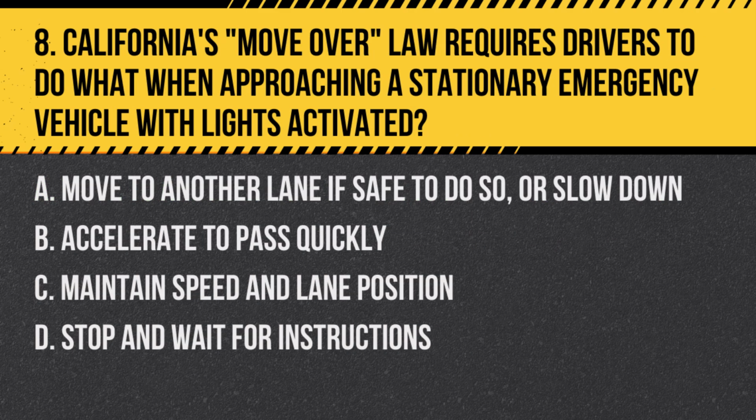Question 8. California's Move Over law requires drivers to do what when approaching a stationary emergency vehicle with lights activated? A. Move to another lane if safe to do so, or slow down. B. Accelerate to pass quickly. C. Maintain speed and lane position. D. Stop and wait for instructions. Answer: A. Move to another lane if safe to do so, or slow down. This law aims to provide safety for emergency and maintenance vehicle workers.